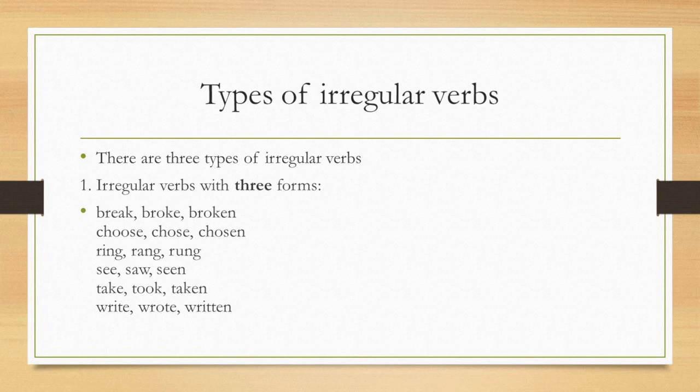So, break, broke, broken. Choose, chose, chosen. Ring, rang, rung. See, saw, seen. Take, took, taken. Write, wrote, written. So, all these verbs have different present, past and participle forms. This is one example of irregular verb.